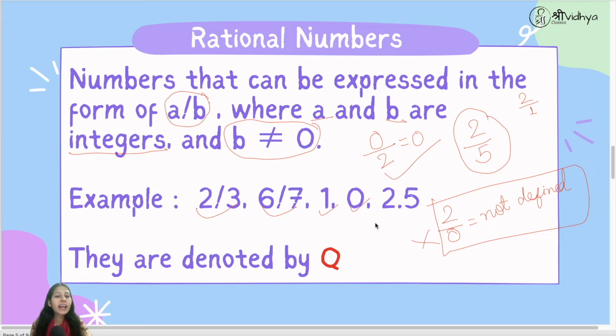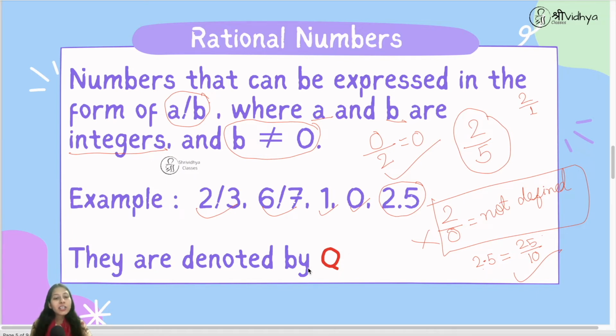They all are rational numbers. Now you can see 2.5. This is also a rational. How? Because 2.5 can be written in the form of fractions like 25 upon 10. You have studied decimals in the previous classes. So this is how you can write decimals also in the form of fractions. So some decimals are also rational numbers.